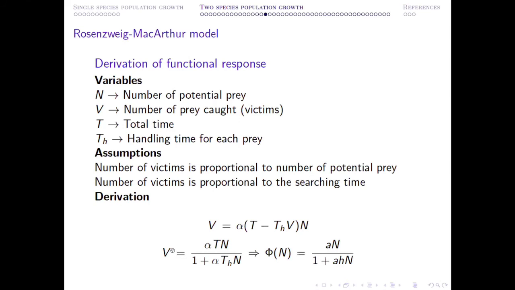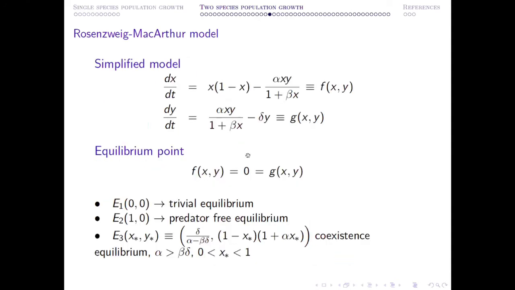And therefore, the amount of prey killed per unit time you can find by dividing both sides by the time T. And that gives you the Holling type 2 functional response, that is aN by 1 plus aHN, with a little bit different parameterization after dividing this numerator by the time T. So with this one, you can non-dimensionalize the model in this particular format.